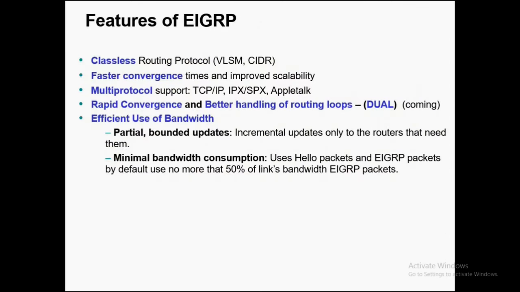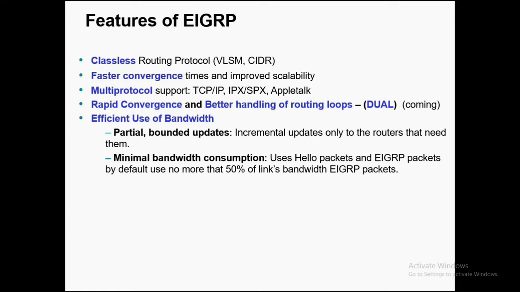Okay, features of EIGRP. As I already told you, it is a classless routing protocol. Fast convergence, which means it is time efficient, and improved scalability. Multi-protocol support: it supports TCP/IP, IPX, SPX, and AppleTalk. But let me tell you guys one thing: if you're watching this video for your CCNA basics, do not ever think about IPX, SPX and AppleTalk, because these are topics for CCIEs, not even for CCNP.